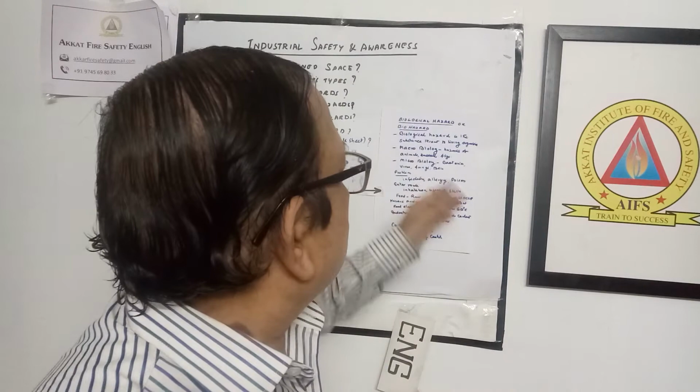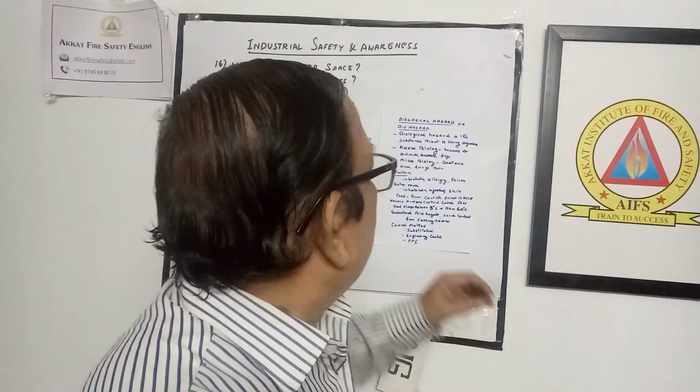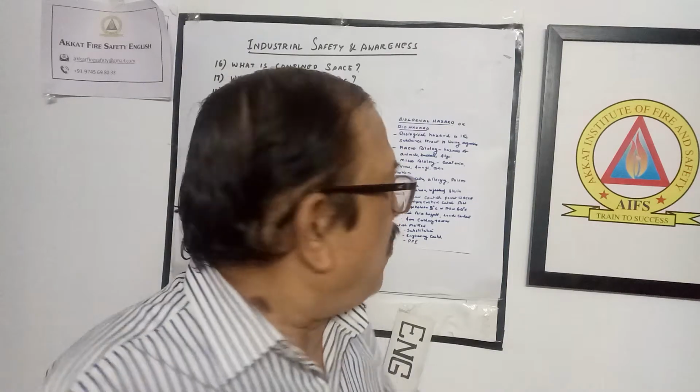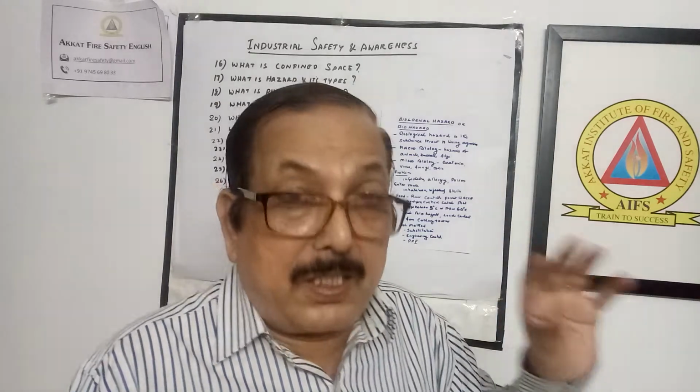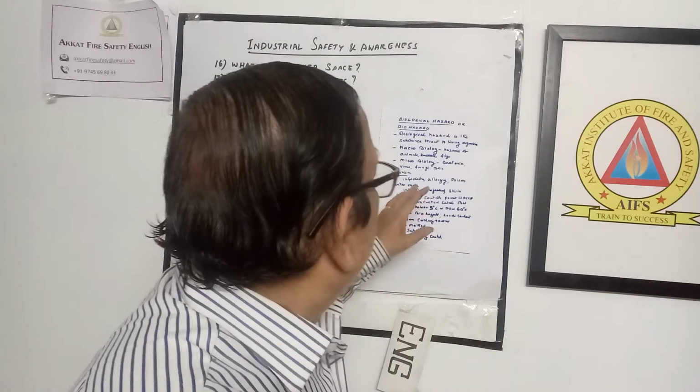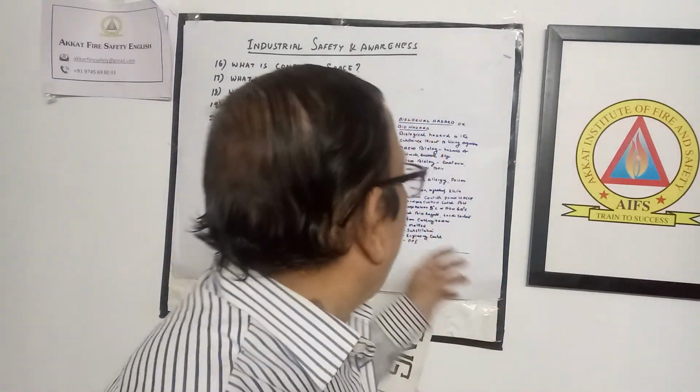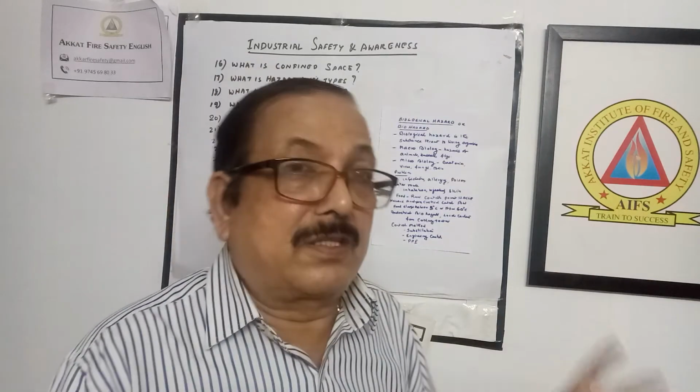So these are some basic ideas about biological hazards. I am just repeating and concluding. A biological hazard is a substance that may be threatening to living organisms, including human life. There are two types of biological hazards. One is macrobiological hazards, caused by living things we can see with the naked eye, like rats, cockroaches and flies. The other is microbiological hazards, which we cannot see with the naked eye: viruses, bacteria and fungi.